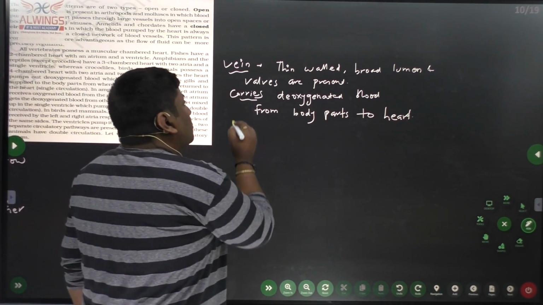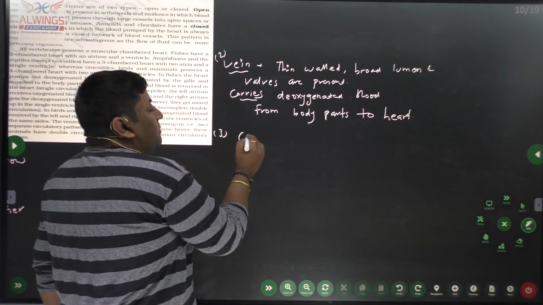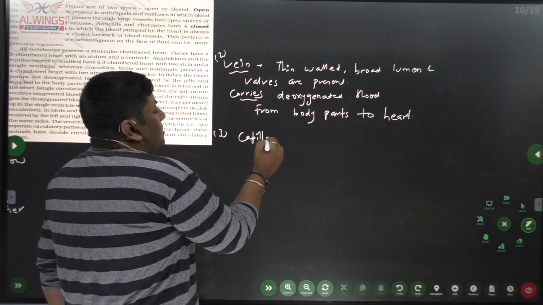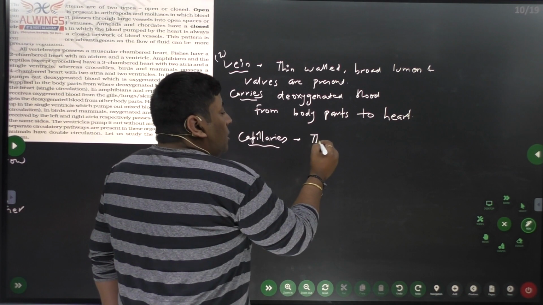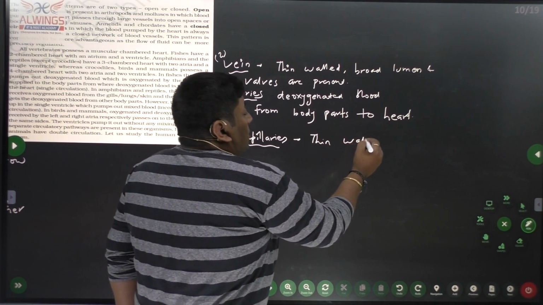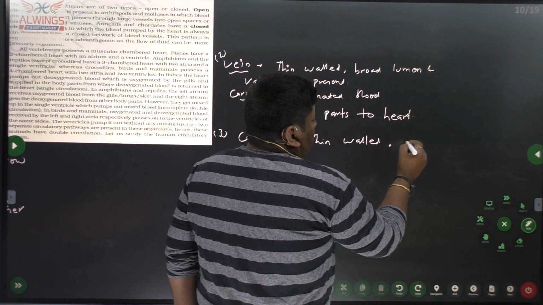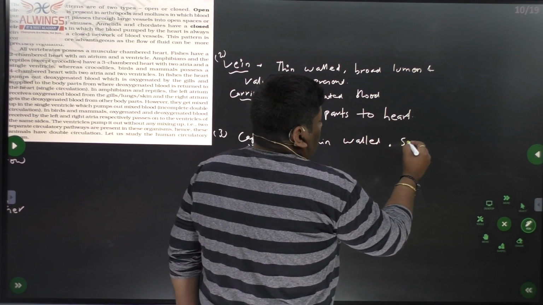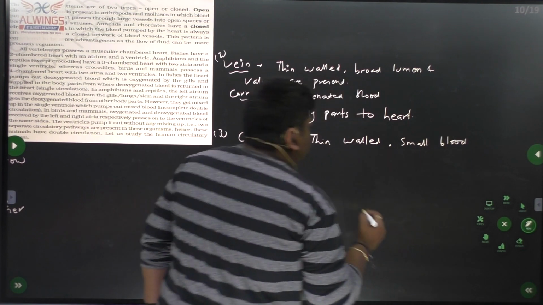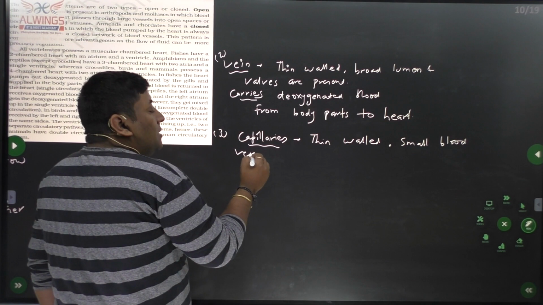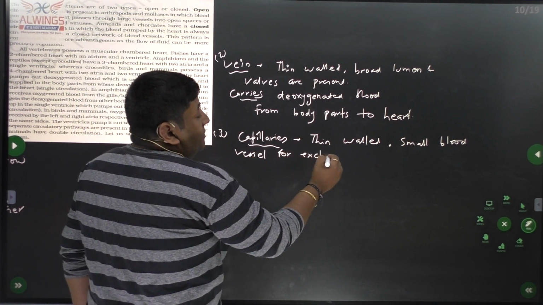Third, it goes to the capillaries. So the third we have capillaries. These are thin walled small blood vessels, for what? For exchange of material.